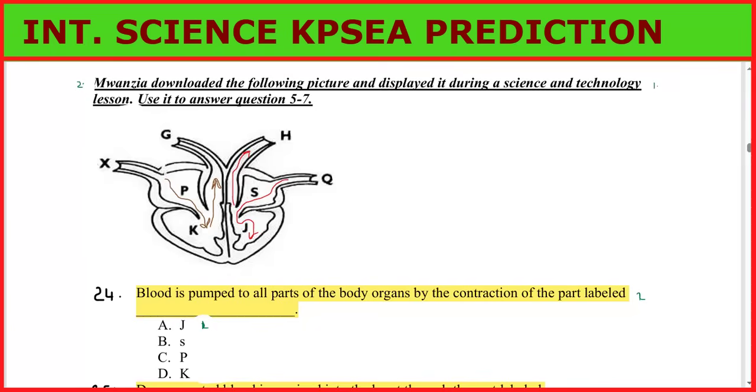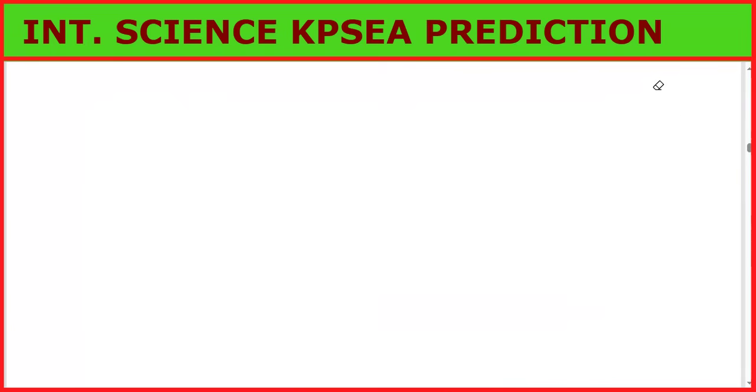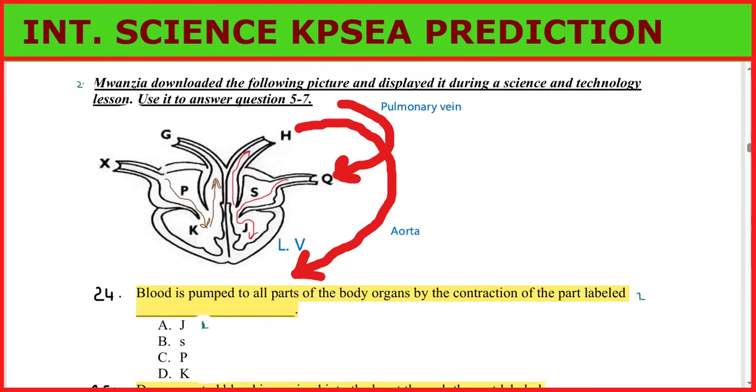So let us start by studying the diagram. You can study the diagram and see. So this is the pulmonary vein. It is bringing blood from the lungs back to the heart. The left atrium receives it and then takes it to the left ventricle to be pumped. It is pumped through what we call the aorta. Aorta and pulmonary vein carry oxygenated blood all the way to the rest of the body parts.